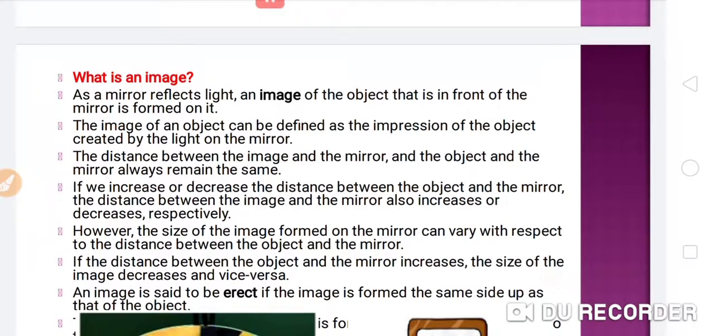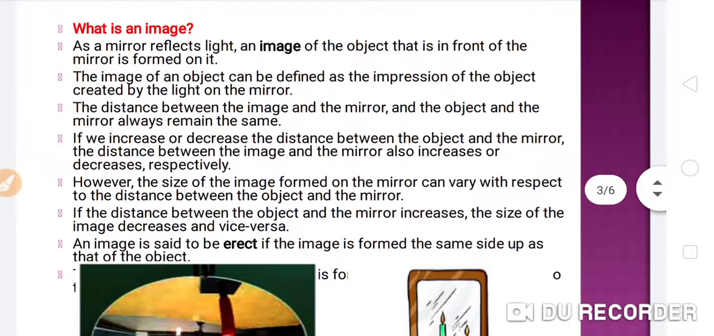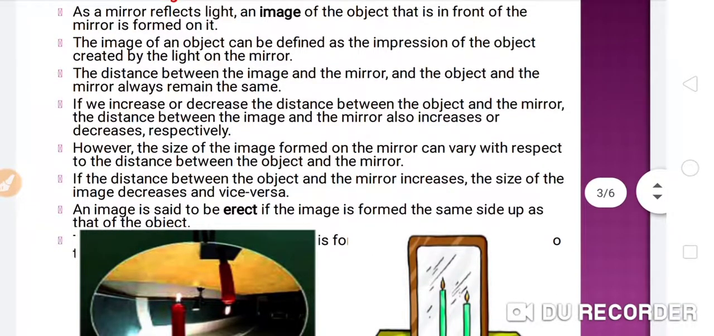The distance between the image and the mirror and the object and the mirror always remains the same. So whatever the distance of the object just in front of the mirror, the same distance of the image will form in the mirror. If you increase or decrease the distance between the object and the mirror, the distance between the image and the mirror also increases or decreases respectively. So this is a very important point.